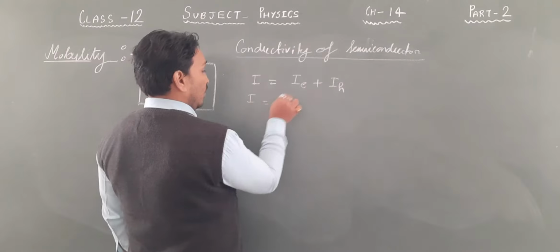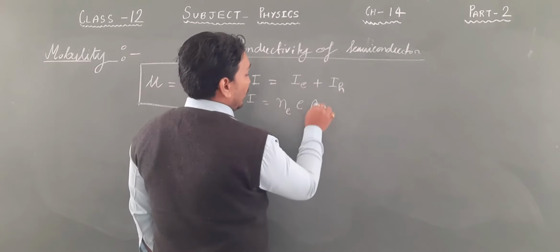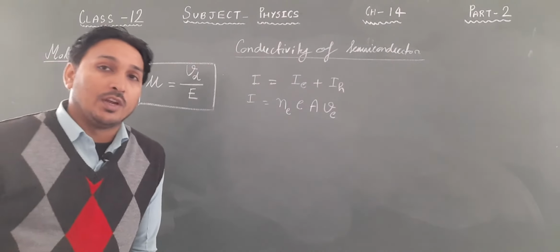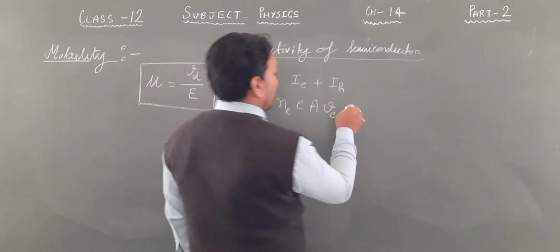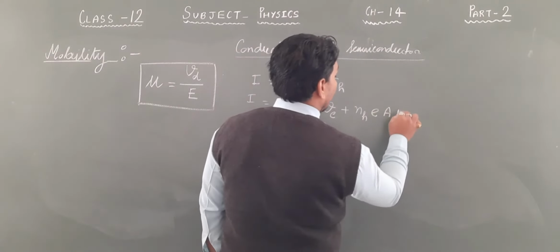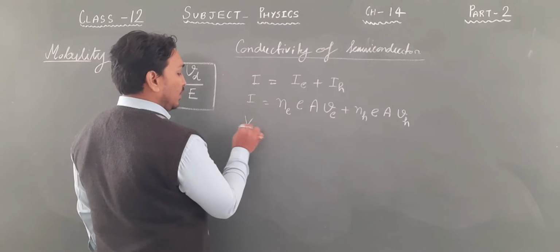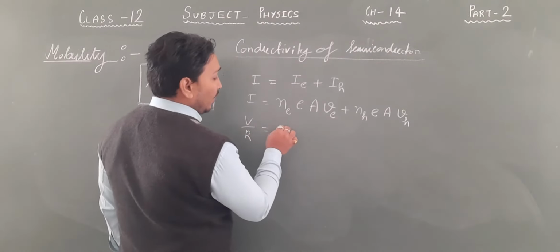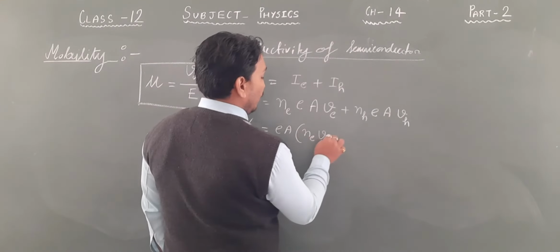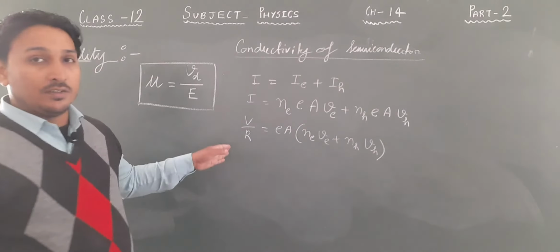So current is equal to what? The current carried by electrons: number density of electrons, multiplied by charge on the electron, multiplied by cross-section area, multiplied by drift velocity of the electron. I am applying the formula I = nAeVd of chapter 3. Now for holes: number density of holes, charge on the hole, area of cross section, drift velocity of the hole. e and A can be taken common. I can be written as V upon R. So in the bracket we have n_e v_e plus n_h v_h. V is voltage, R is resistance.